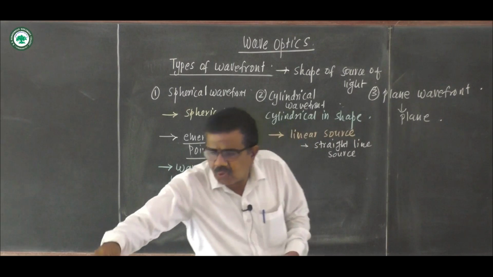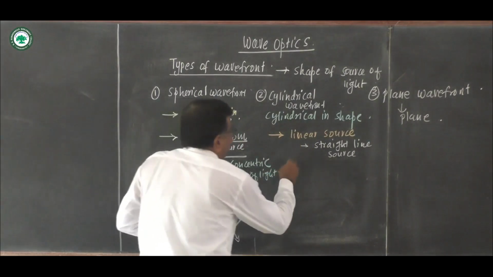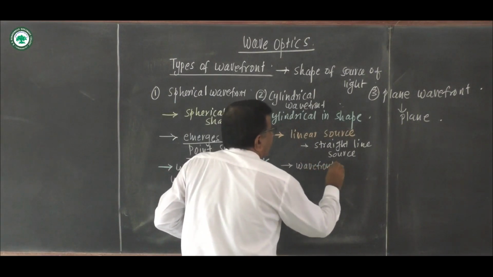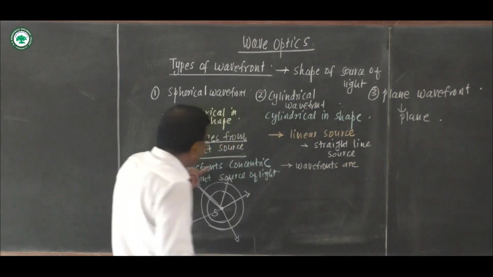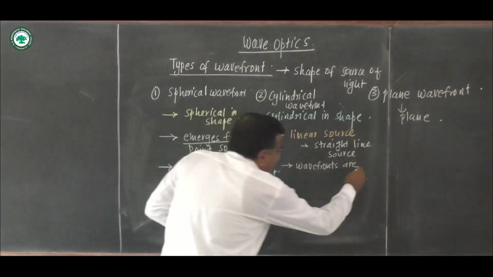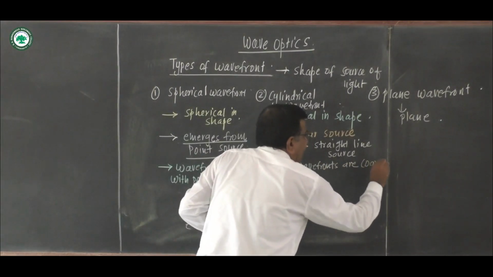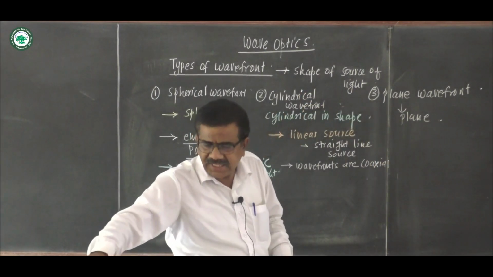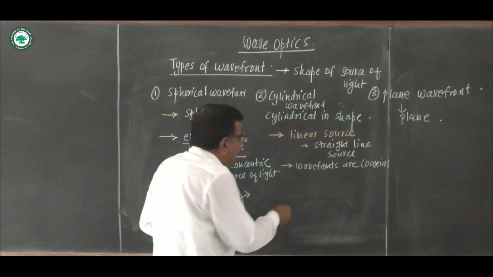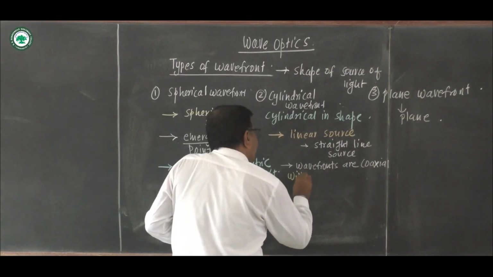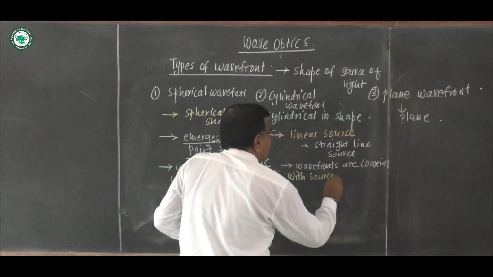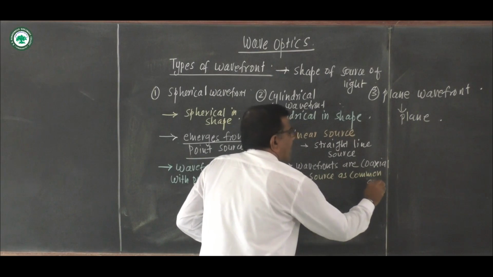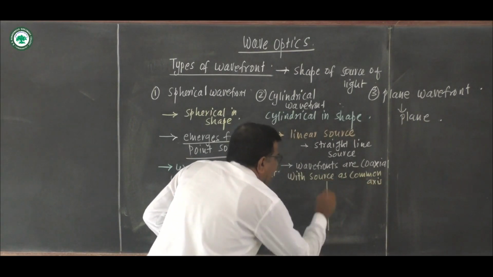The wavefronts are coaxial with the source. Wavefronts are coaxial, that is, having the same axis. Wavefronts are coaxial with the source as the common axis, and this wavefront is like this.